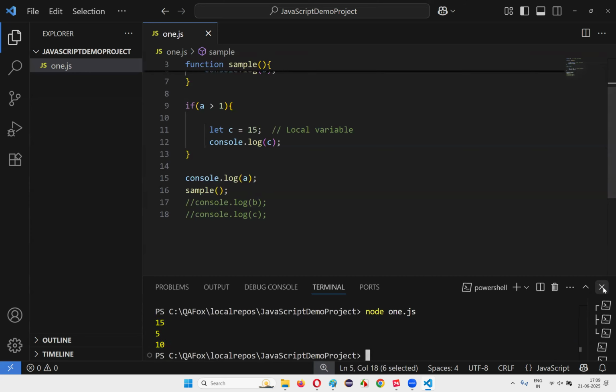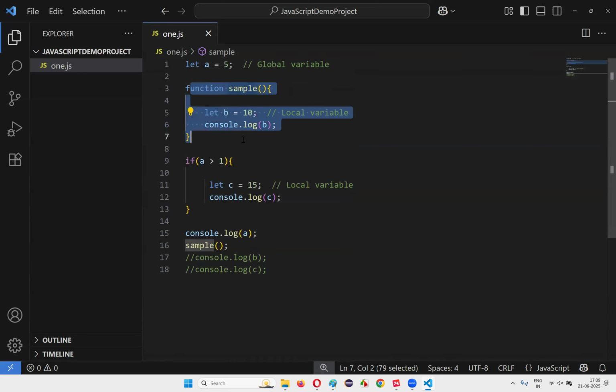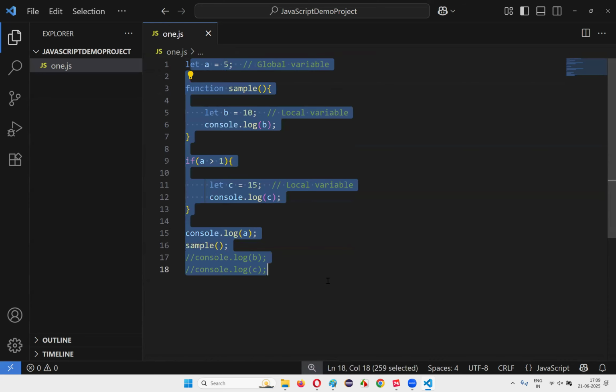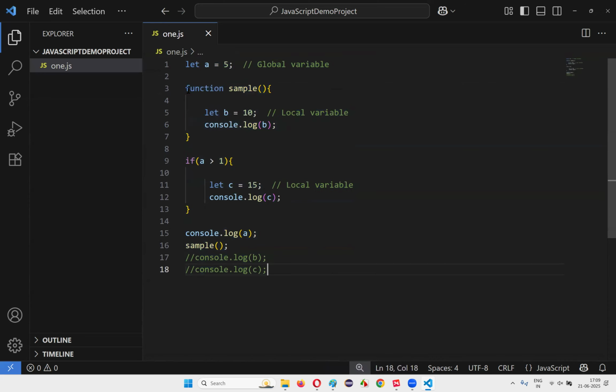15, 5, 10. So variables that are declared either with the let keyword or const keyword within the function or inside the blocks are called local variables. Variables that are declared outside the functions or blocks are called global variables. Global variables can be accessed throughout the JavaScript file, whereas the scope of a local variable is up to this function only. The scope of this variable C is up to this block only. Outside the block or function, we cannot access these local variables.